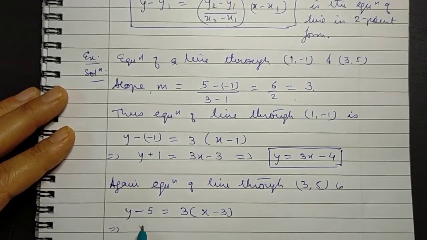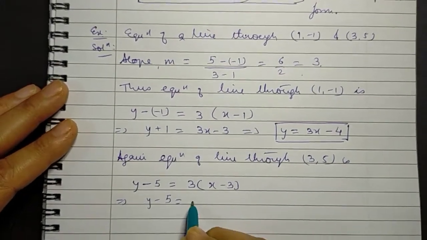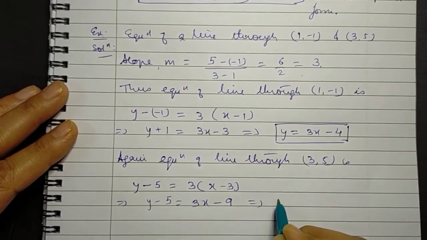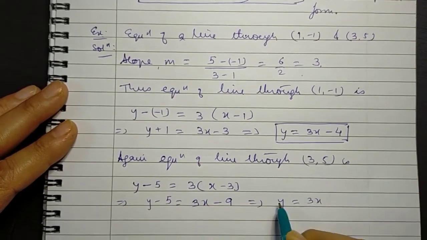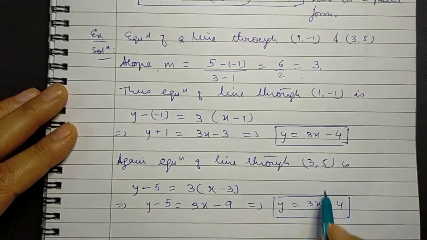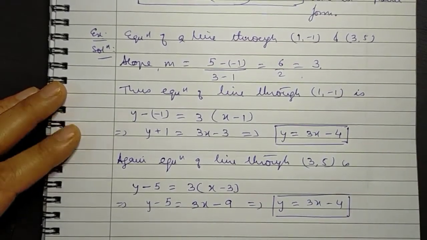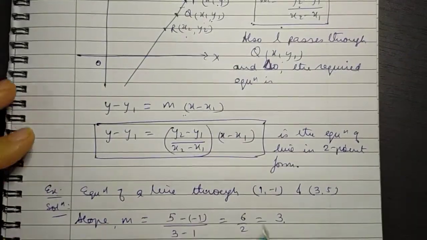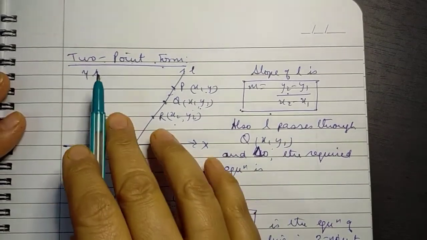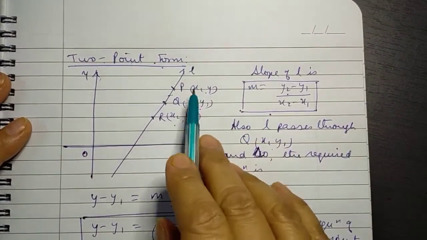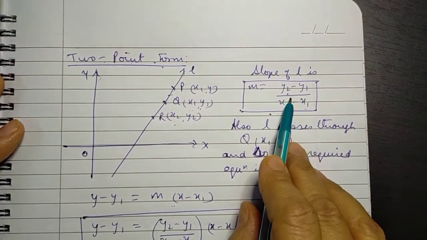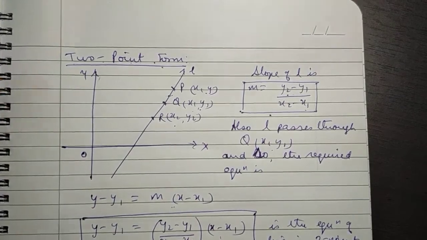This gets solved to y minus 5 is equal to 3x minus 9, which on solving gives us y is equal to 3x minus 4. As you can clearly see, both ways we have got the same equation. So we don't have to worry about which point to be taken. We simply, in the 2-point form, we'll simply use both the points to find the slope and take any one of them to find the equation.